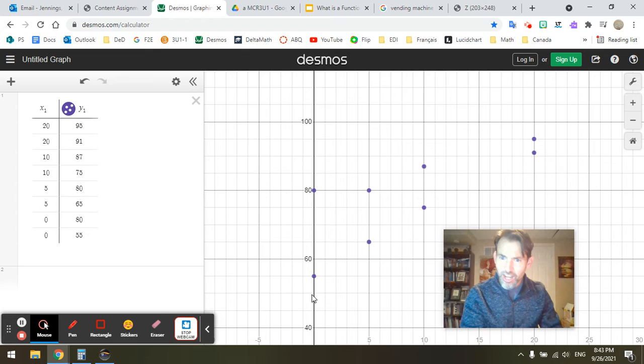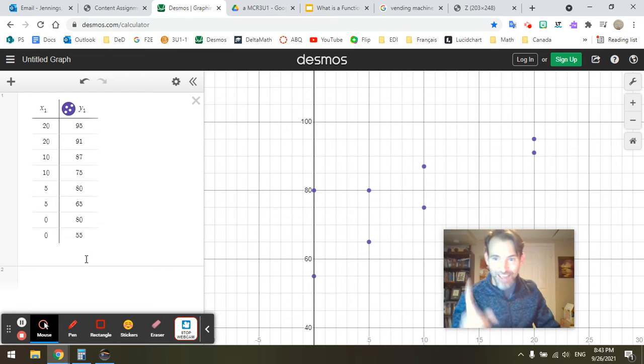Is this a function? No, it's not. And why? Because I have multiple outputs for the same input. You see, if I have 0 here, I had two students that reported they studied 0 hours. One said he got an 80, one said he got a 55. Okay, I had 2 students that studied 20 hours a week, and one got a 95 and one got a 91. All right. And so this is not a function. Okay, I can't use this to say if someone studied 10 hours, what mark did they get? Because they get 2 different answers. This is not a function.